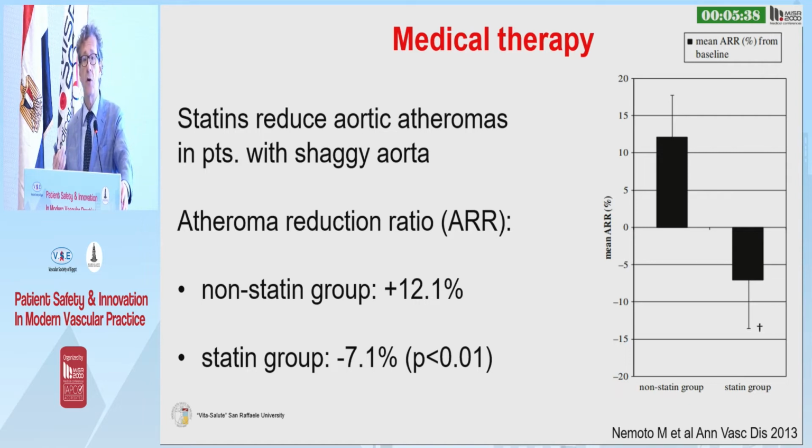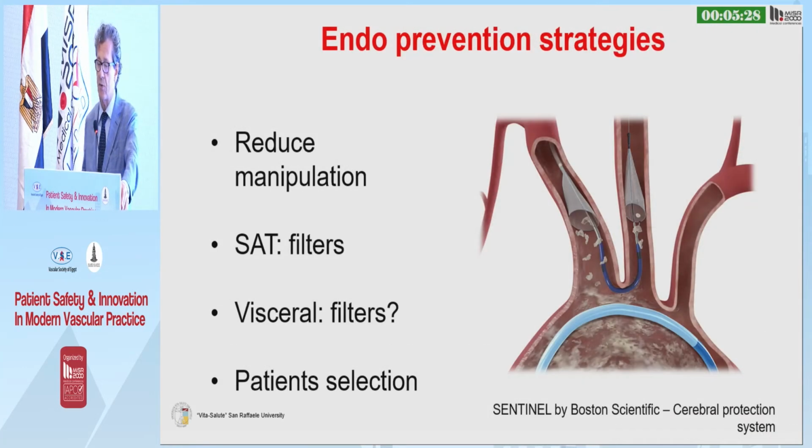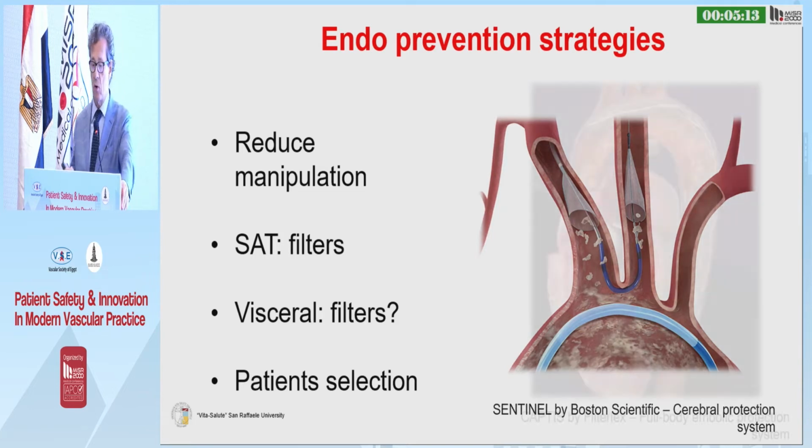However, in order to be effective in stabilizing the thrombus, they must be administered for a relatively long period of time, so this may not be possible in cases which require swift treatment. Then possibly there could be a role for filters. They have been shown to be rather effective in TAVIs, but we really don't know for our thoraco patients.